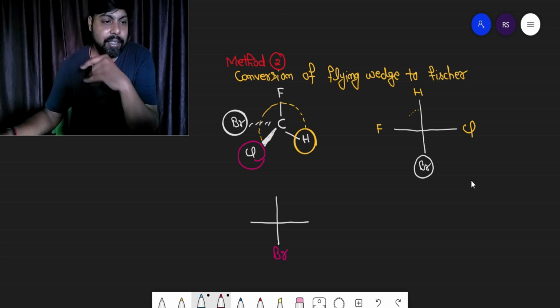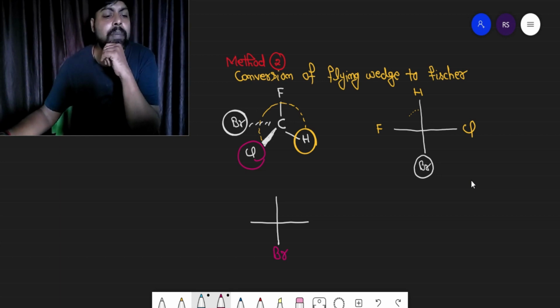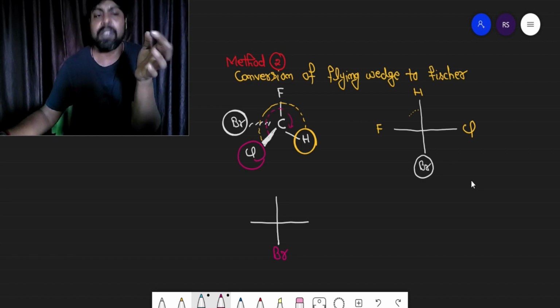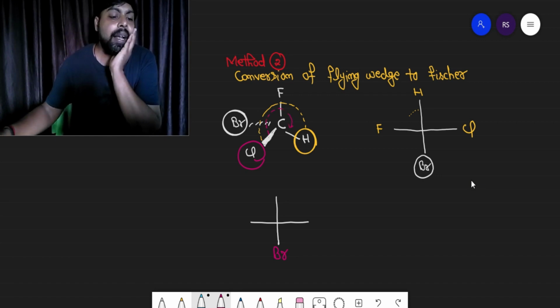Now you have selected the chlorine. You can move in clockwise direction here. You are free to move in anti-clockwise also, right? And let us say you are placing chlorine on the right side.